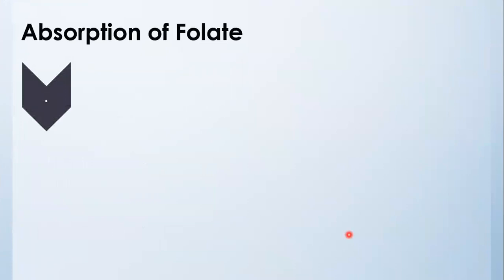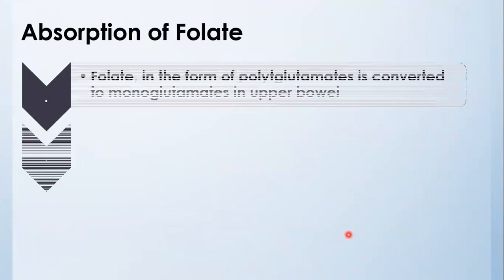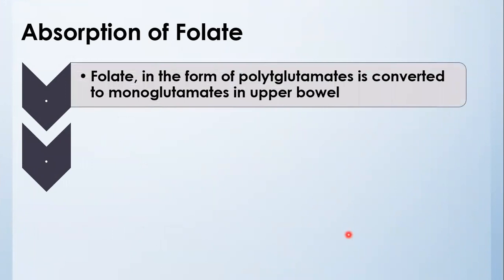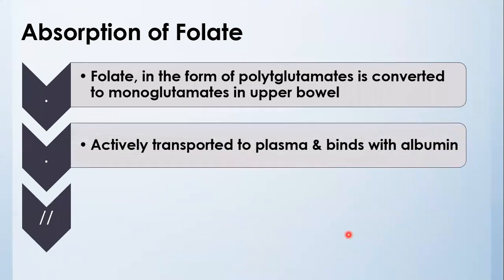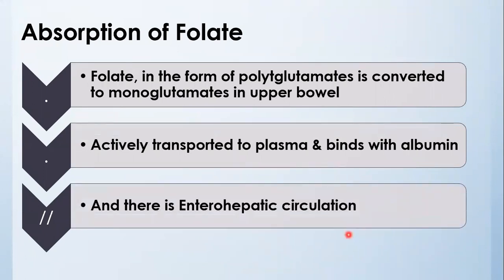The process of absorption of folate is, folate mainly remains in the form of polyglutamate, which is converted to monoglutamates in upper bowel. Then it is actively transported to plasma and binds with albumin. And there is enterohepatic circulation.